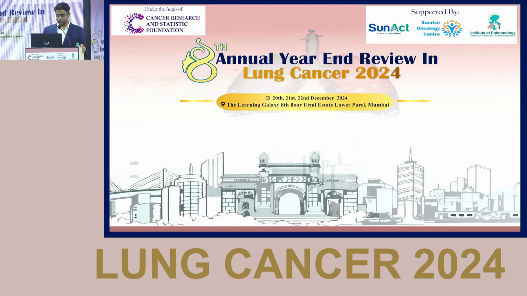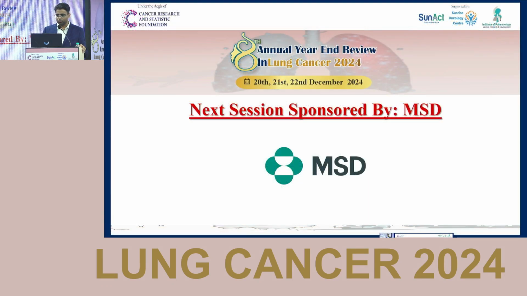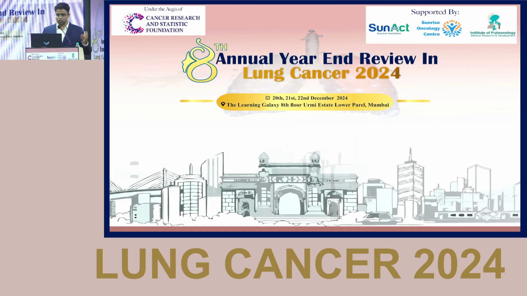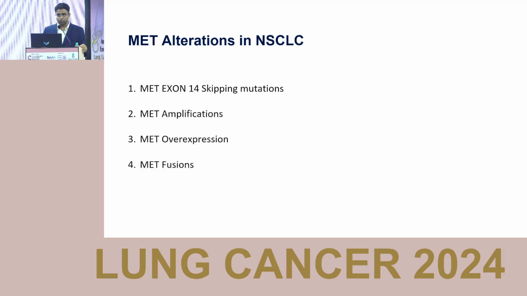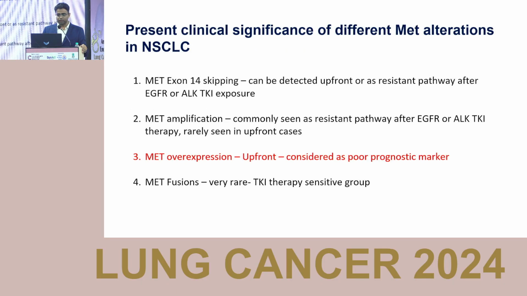So good evening everyone. I'll be discussing MET protein overexpression in non-small cell lung cancer. Coming to MET alterations in non-small cell lung cancer, they are basically divided into 4 groups: MET exon 14 skipping mutation, MET amplification, MET protein overexpression, and MET fusions. So what is the clinical significance of each of these?